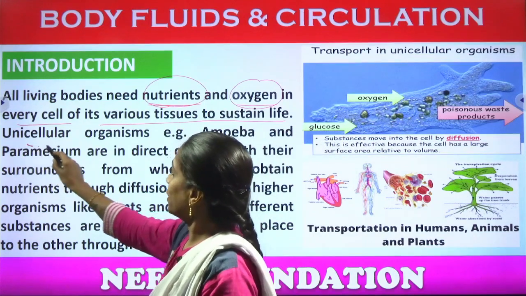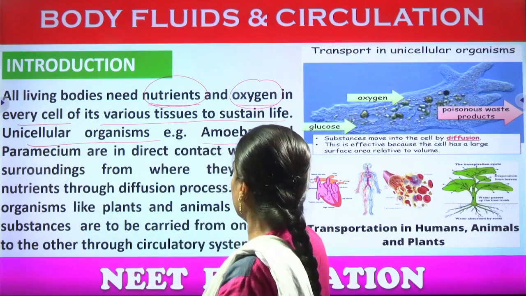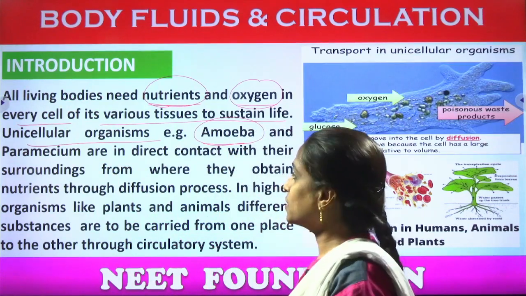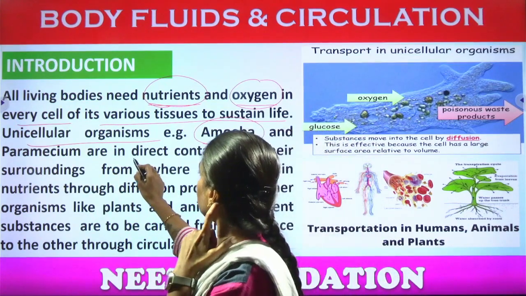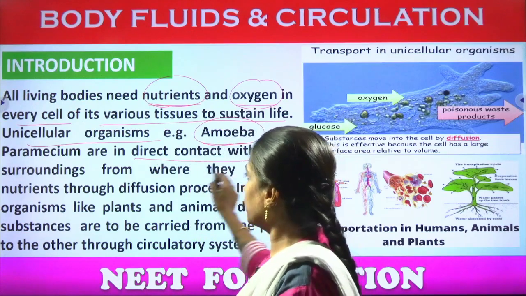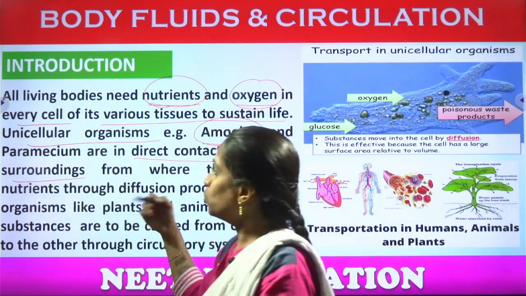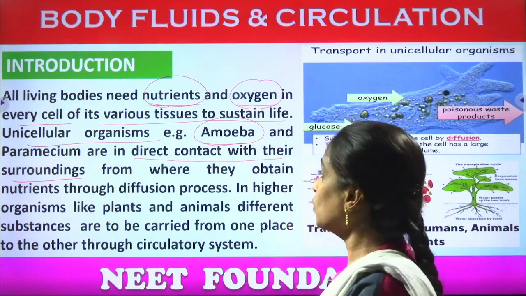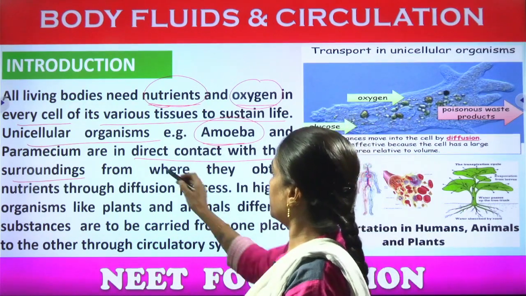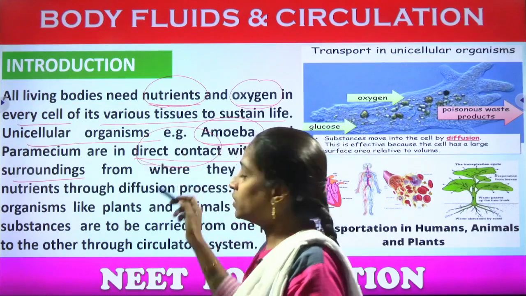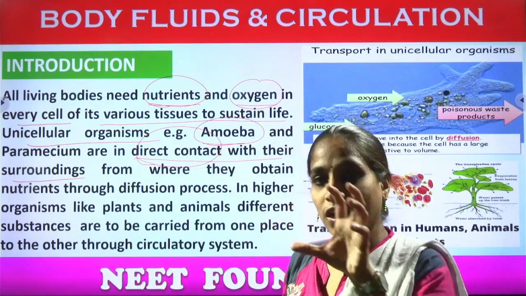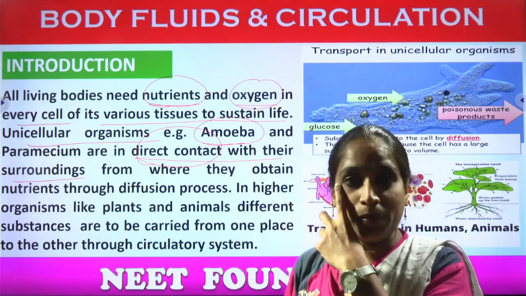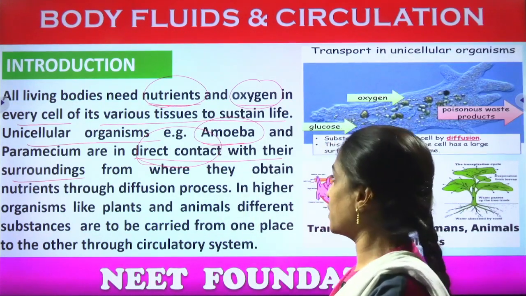Okay, single-celled organisms, let us see here. The unicellular organisms, like what are they? They gave the examples like amoeba and paramecium. So, they do undergo direct contact with their surroundings. First of all, where do the amoeba and paramecium stay? In water bodies, right? So, from the surroundings they will be in direct contact with whatever materials they require. So, that will be received by the body of the paramecium and the amoeba, like any sort of unicellular organism.